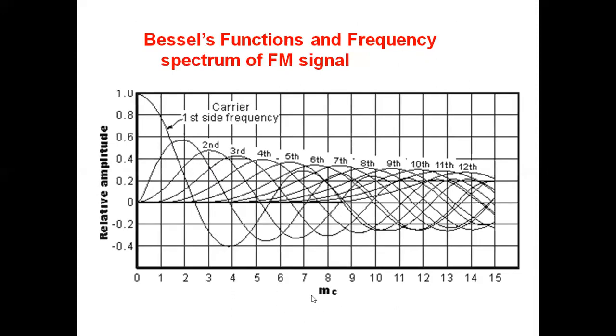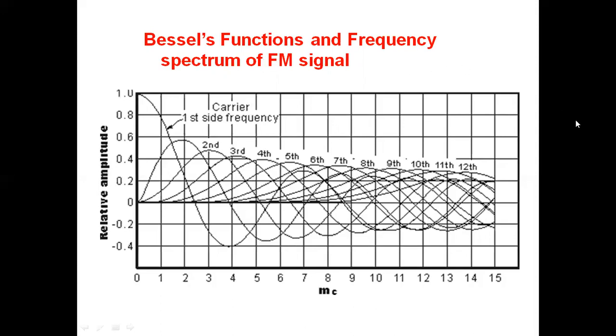So we have modulation index and Bessel's function of the modulation index. As the order of the Bessel's function increases, 0th order, first order, the amplitude decreases.